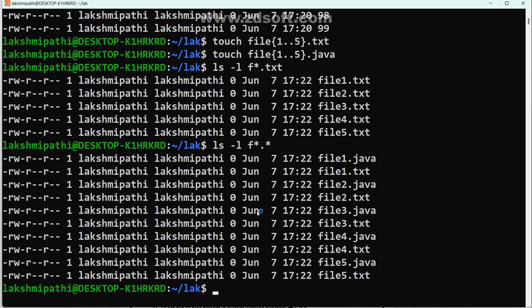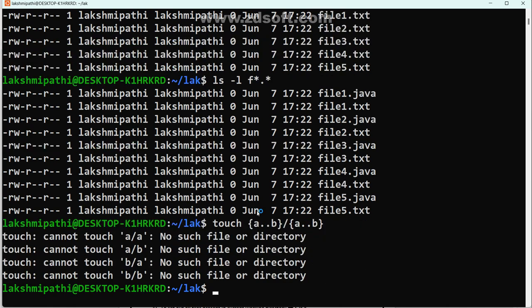Yes or no? I want to see only some letter names. Say maybe I may go with touch, flower bracket A dot dot B, again flower bracket A dot dot B. Now check what is happening. I need to specify touch A dot dot B, then again A dot dot B. Now what is happening?